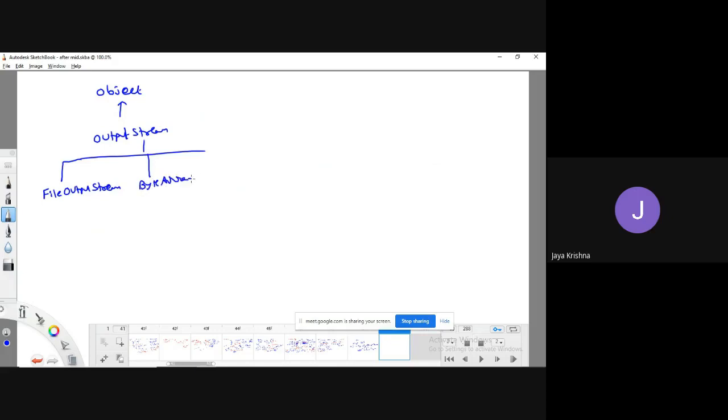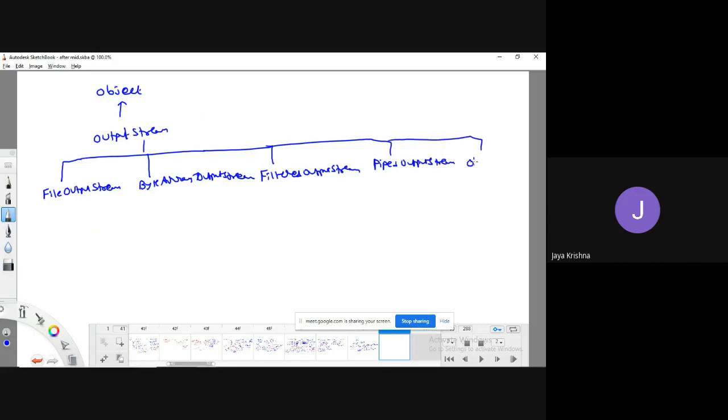Byte array output stream. Filtered output stream. Another one is piped output stream.